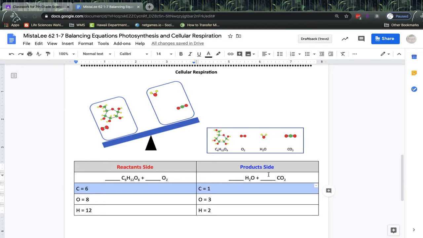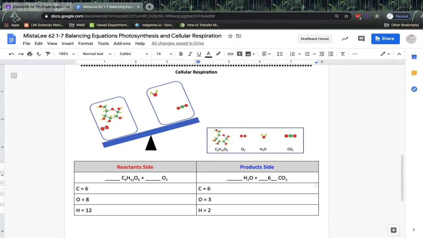So where can we get more carbons from? That's correct. We have the CO2 here. So some people might think we need to put a 5 here because we need 5 more. But then if you count the carbons, if we have 5 carbon dioxides, that's one carbon atom per carbon dioxide. 5 carbon dioxides would be 5. That's not balanced. Instead, we need 6.